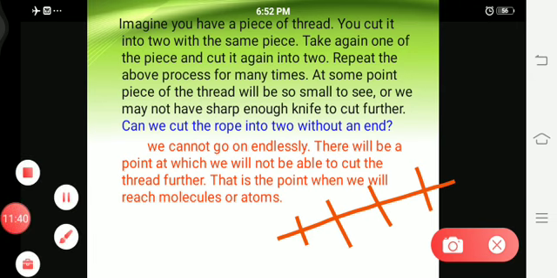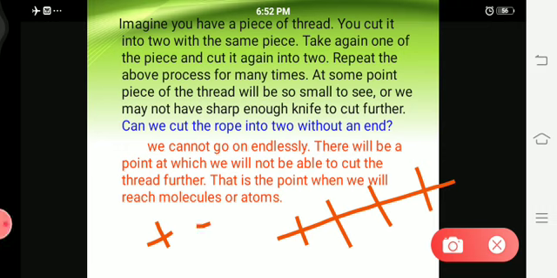Take these small pieces and once again cut them. Once again you get small pieces. So repeat the process many times. At some point, the piece of thread will be so small to see. The thread will be very minute, so we cannot cut it even with the help of a knife.